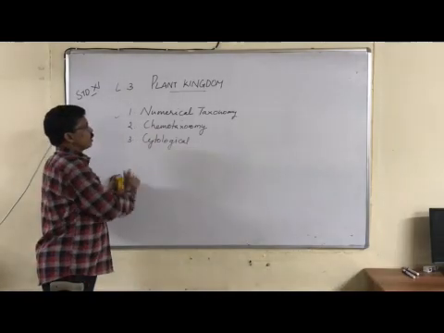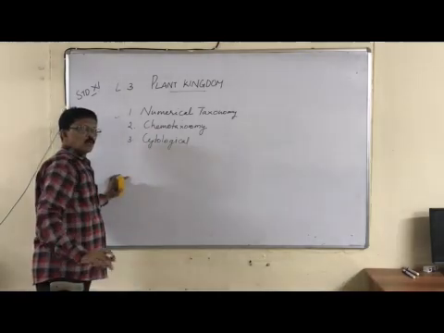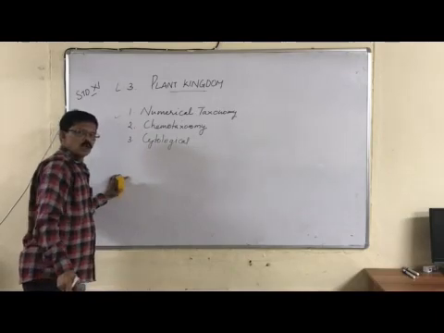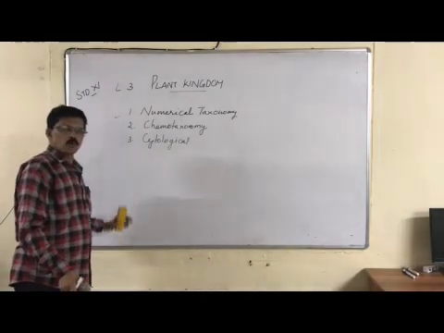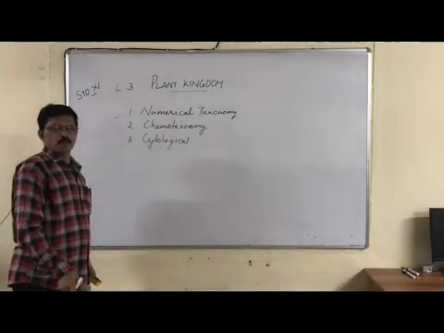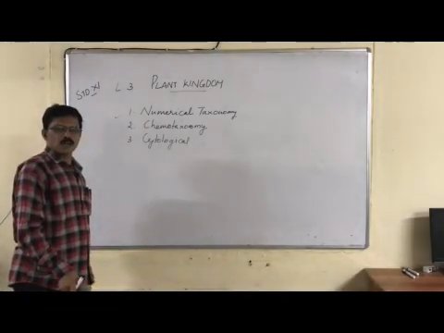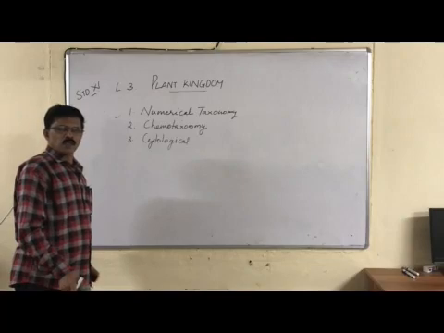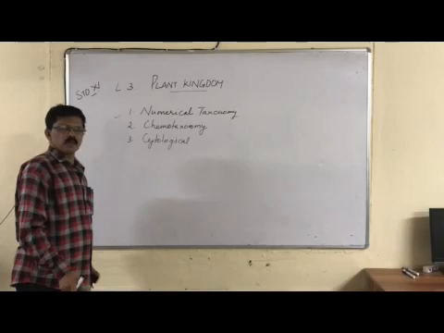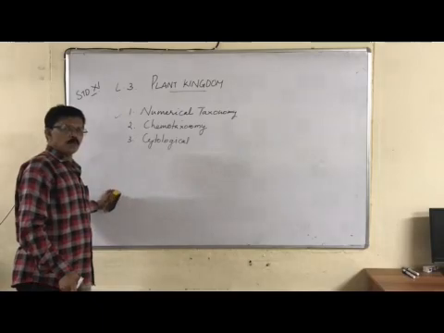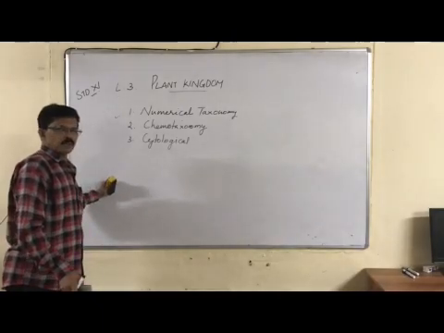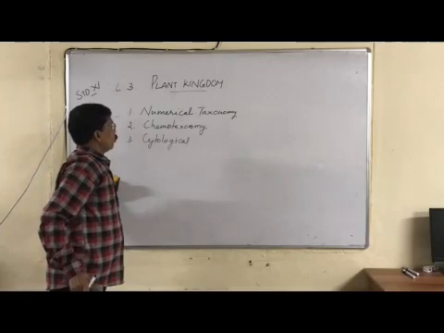The first one is numerical taxonomy. In numerical taxonomy, computer software and computer data are used for the classification of organisms. Computerized systems, data, and many other basic features of computers are being used. For example, in a particular phylum of animals, how many organisms are included? In each category of organism, how many organisms are included? So, computer data is used for classification of organisms. That is called numerical taxonomy.